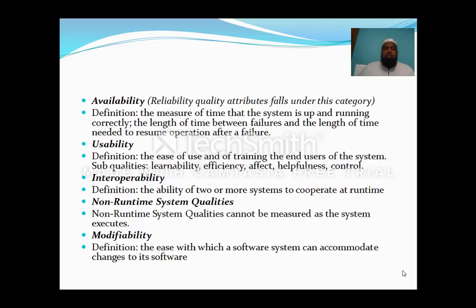Next, interoperability is one of the quality attributes: the ability of two or more systems to cooperate at runtime. Interoperability means the ability to work with multiple systems, two or more systems, at runtime.